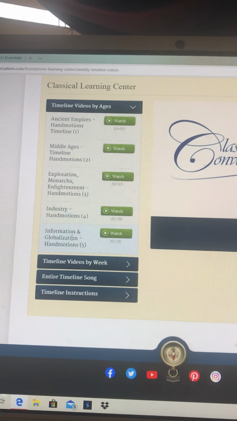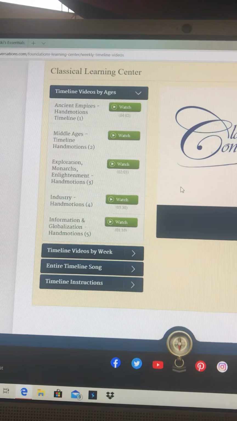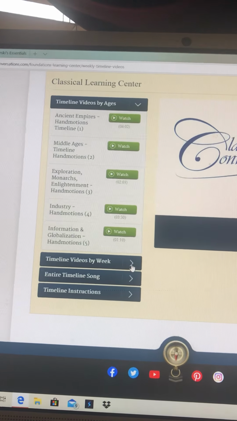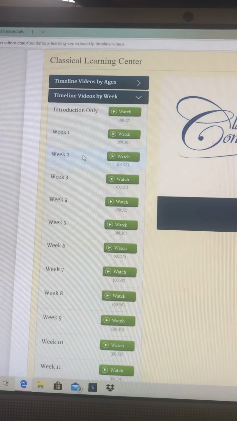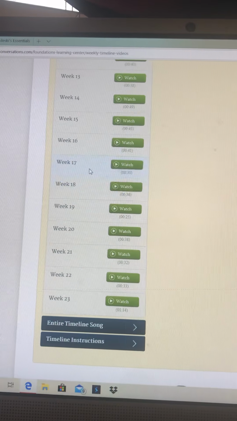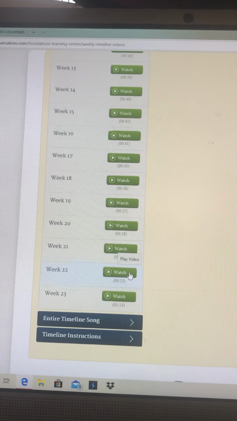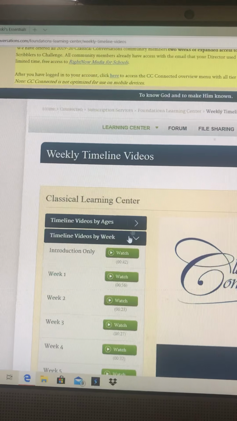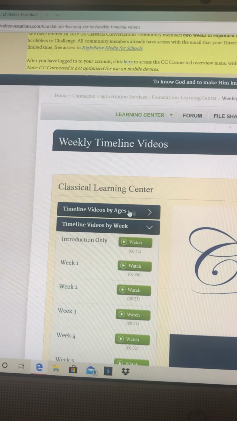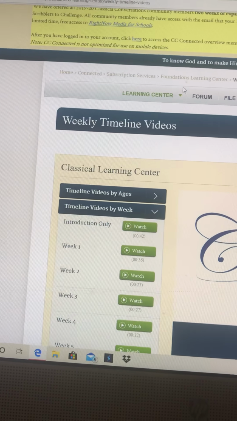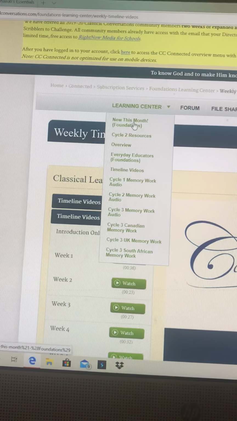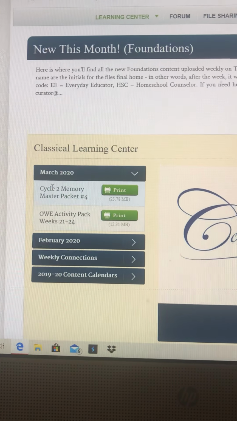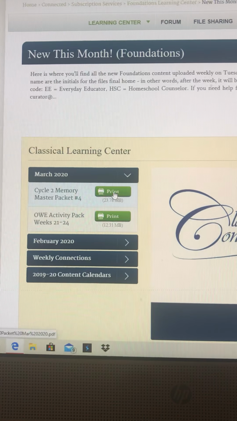You can go by the ages, and they give a tutorial on all of the hand signs that we use in our community. You can also do it by the week, and this gives a full explanation of all the different hand signs, and she tells you how to do each one. So that's really helpful. If you were lost in the hand signs and you wanted to learn them, they're right there.